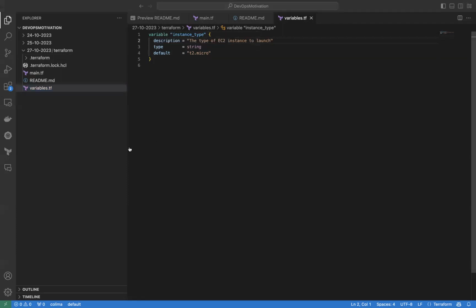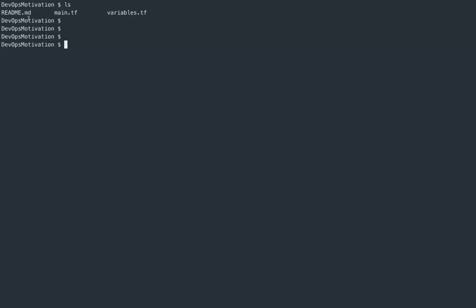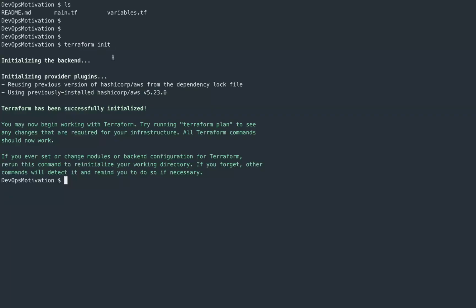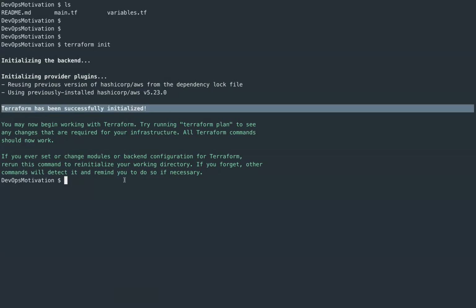So let's go to the terminal now. And I am inside the particular directory. And first command I'm going to give is Terraform init. So if we give Terraform init, whatever we have given in the provider block, in our case, it is AWS and the providers from HashiCorp. So it has downloaded 5.23.0 provider and it is saying it has successfully initialized.